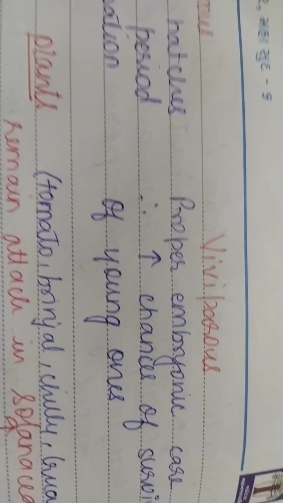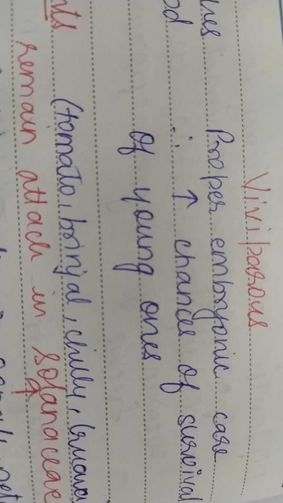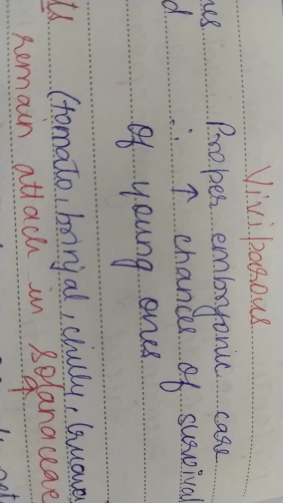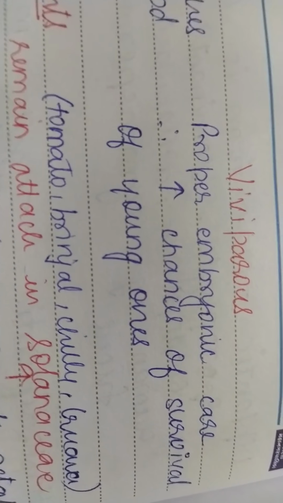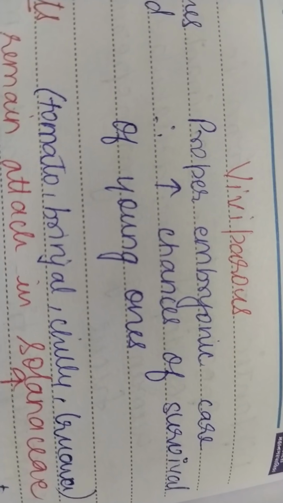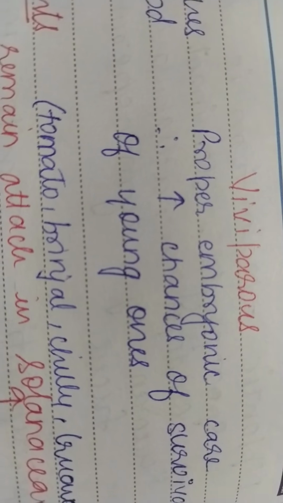In viviparous animals, because there is proper embryonic care, the embryo is inside the mother's womb and is taken very good care of, the chances of survival of the young one are more as compared to the oviparous mode.